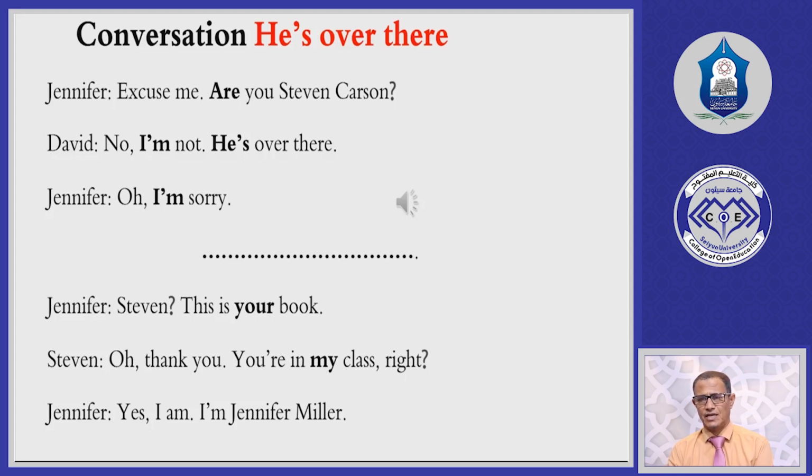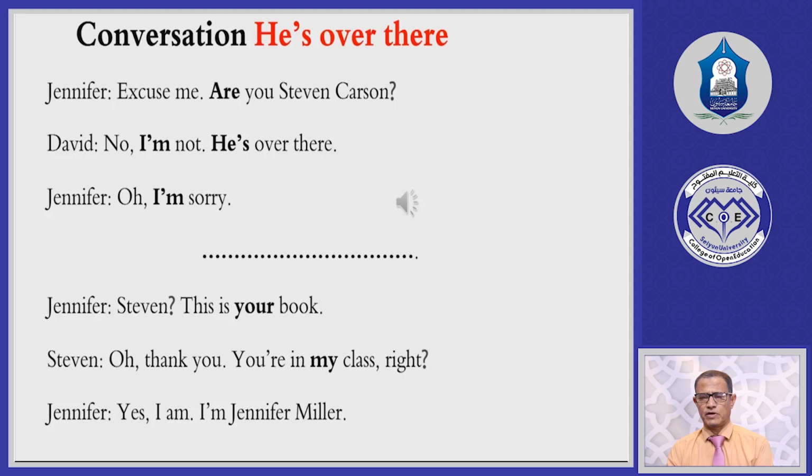He is. The words in bold give an indication that this is the use of verbs to be. Jennifer: Oh, I'm sorry. Am, which is I am, originally I am.